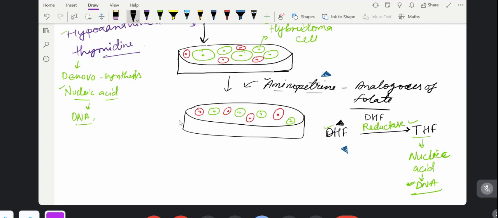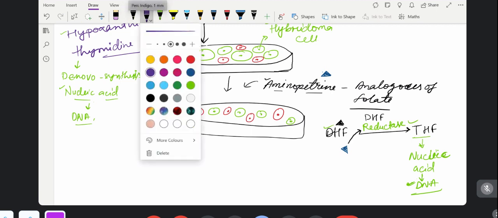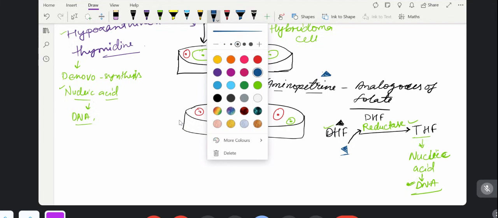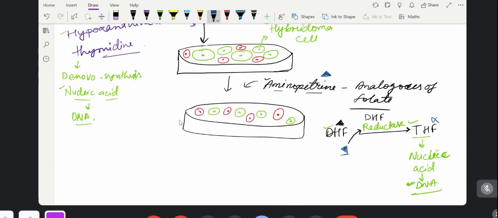If both are there, the aminopterin will go and bind to the dihydrofolate reductase enzyme. Once the enzyme is blocked by aminopterin, then it cannot be formed.